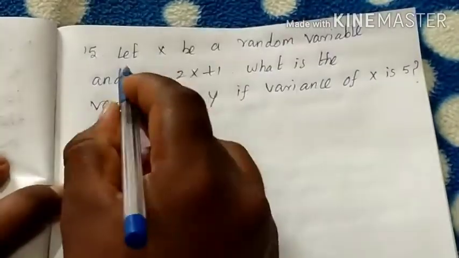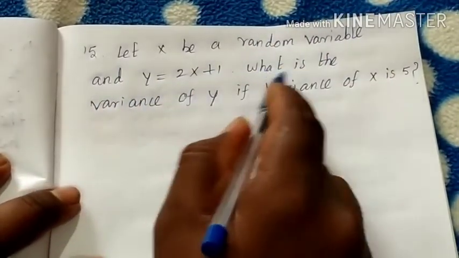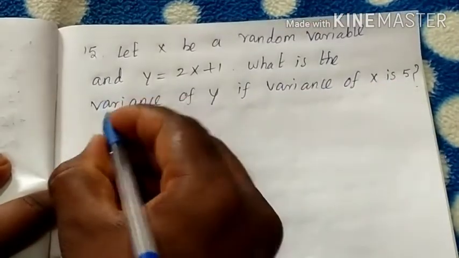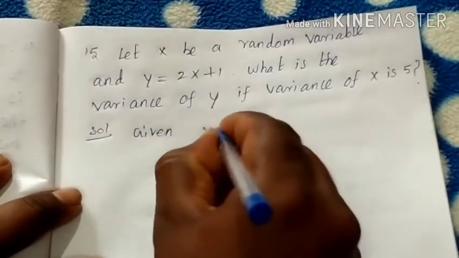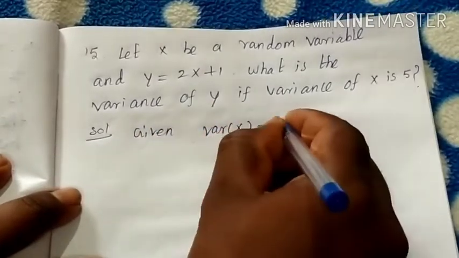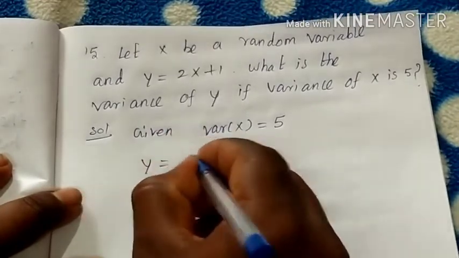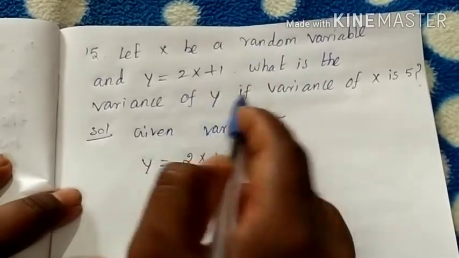Okay, next, 15th question. Let X be a random variable and Y is equal to 2X plus 1. What is the variance of Y if the variance of X is 5? The solution: given the variance of X is equal to 5. Then Y is equal to 2X plus 1. The question is, what is the variance of Y?